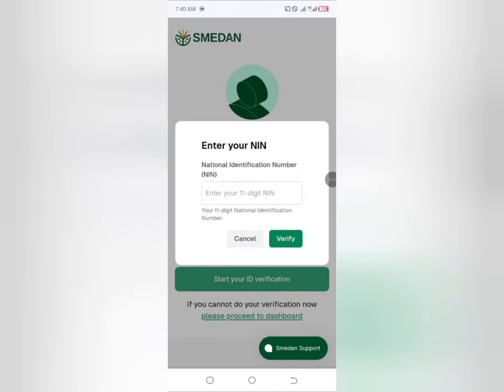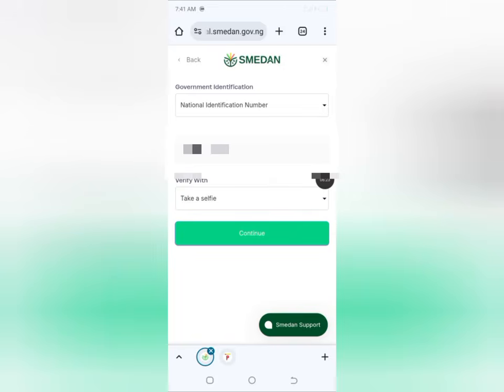In this place, you have to put in your NIN. I'm not going to show you what I'm putting in here because these are real NIN details. So for you, you just have to follow every step that we show you there. After you put in your NIN, it's going to verify it and bring you back to this particular option, where all you have to do is click on continue. So I'm going to tap on continue, and with this I'm going to take a selfie.